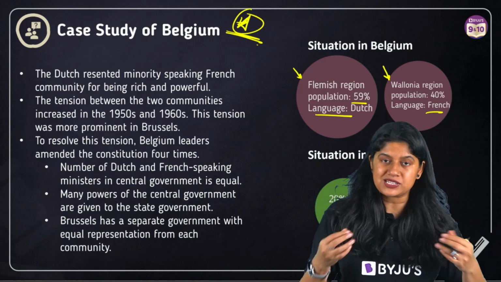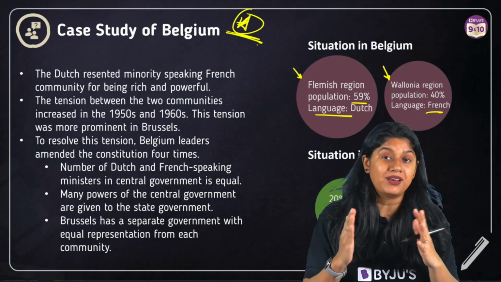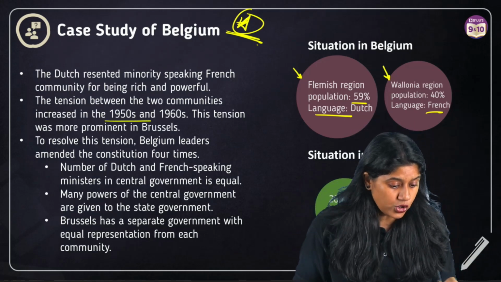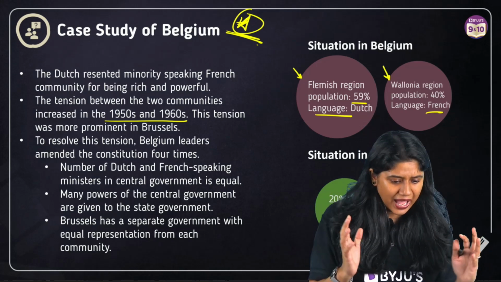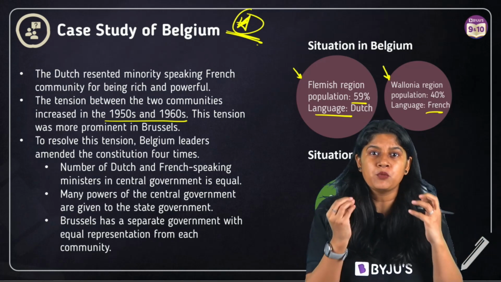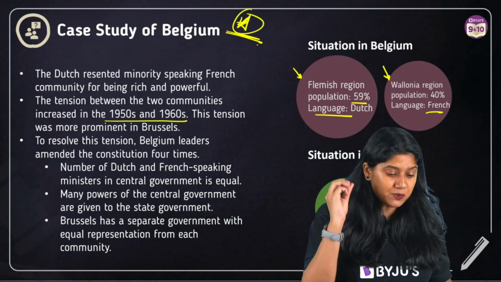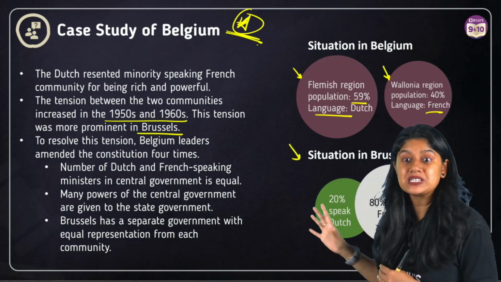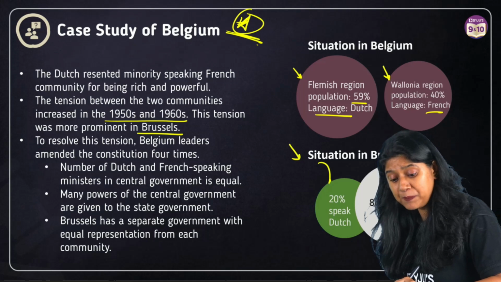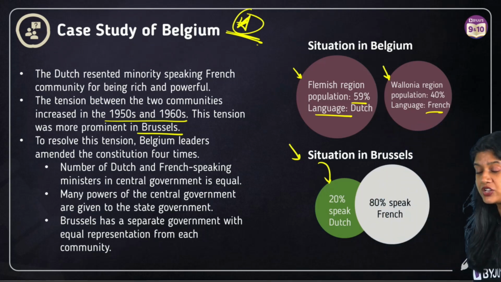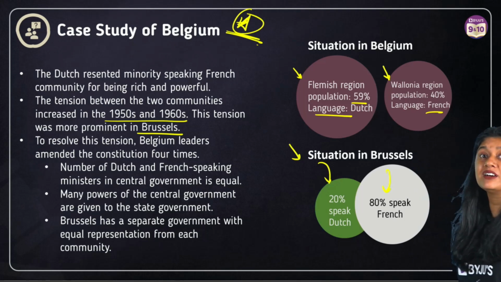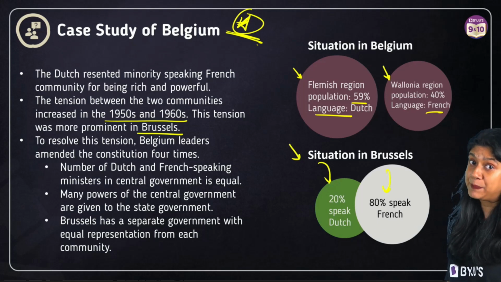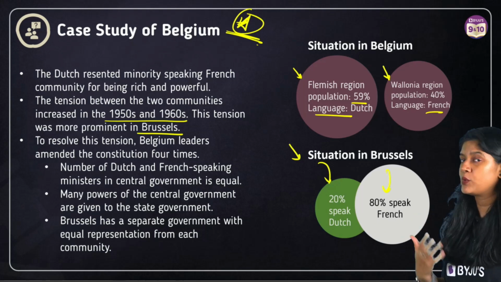Now, because of this difference, definitely there was a little bit of tension between the people living there, the Dutch-speaking people and the French-speaking people. This tension arose between the 1950s and 1960s, and there was more and more tension amongst the people also. But the situation was a little different in Brussels, which is the capital city. Only 20% of the people were speaking the Dutch language, where the majority of them speak the French language. 80% of the population were speaking French in the capital city, Brussels, and 20% were speaking Dutch.